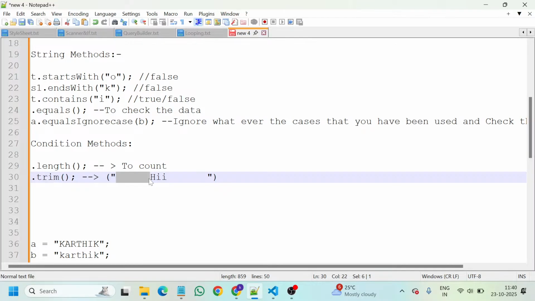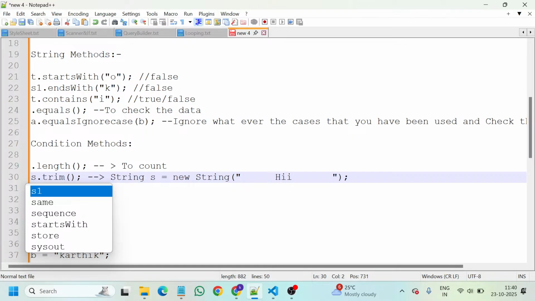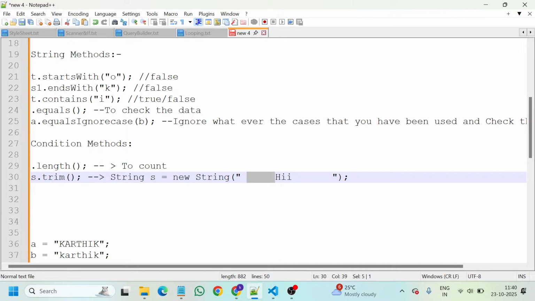Let us assume string s is equal to new string. This is the s value, and then I am taking s dot trim. Then it will remove the spaces, and it will return only hi, without the spaces at the initial and the ending stage. And trim was completed.